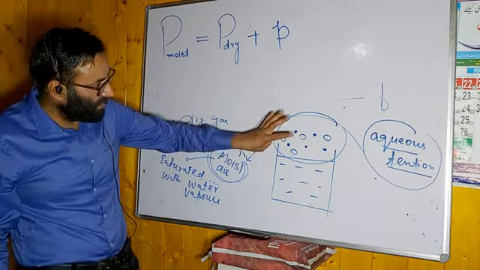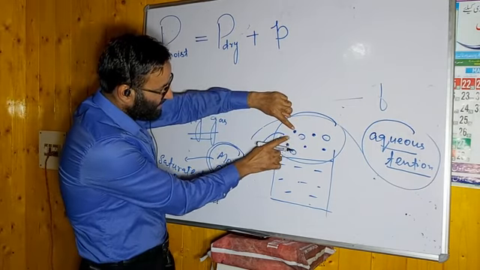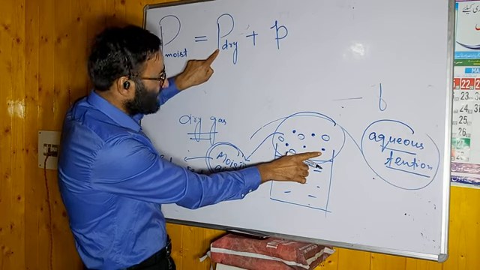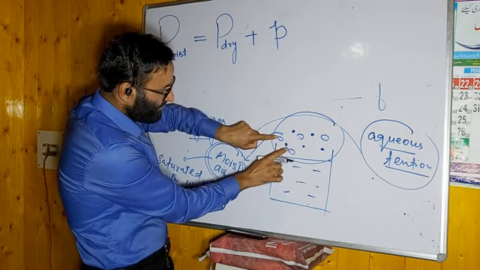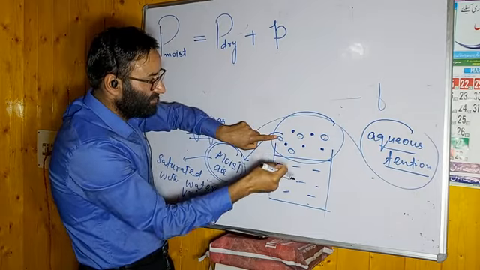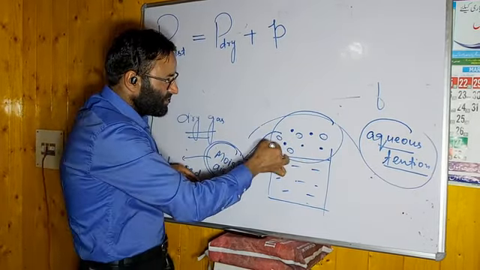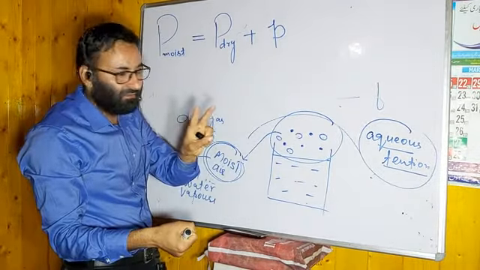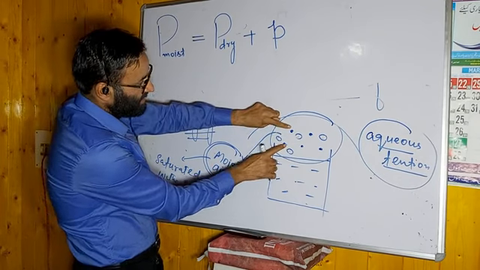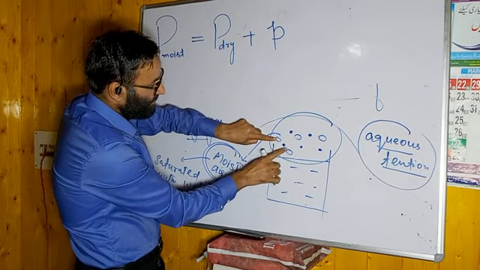It means that total pressure will be equal to the pressure exerted by the gas molecules, that is P dry, plus these vapor phase water vapors, which also exert pressure. Their pressure is known as aqueous tension. It means the total pressure of this moist air is due to two things: one is because of gas molecules and second is because of water vapor molecules.